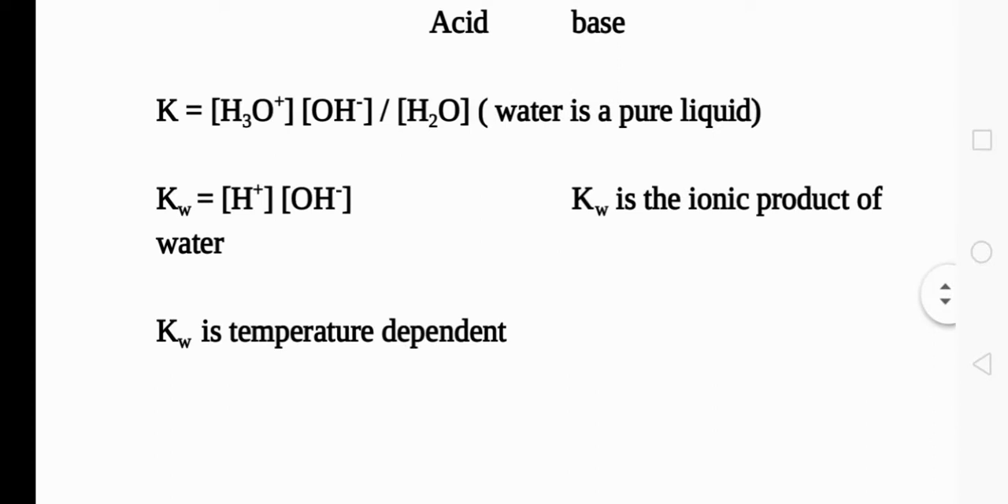That derivation part you can see on the screen. That is, Kw is equal to the molar concentration of H plus into the molar concentration of OH minus ion, where Kw is known as the ionic product of water, and it is temperature dependent. The hydronium ion concentration and H plus ion concentration will always be equal, and it is equal to the concentration of OH minus ion at 298 Kelvin.